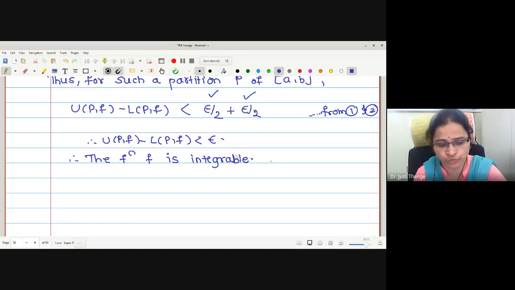Any doubt with the proof of this theorem? If you have doubts, you can ask me.